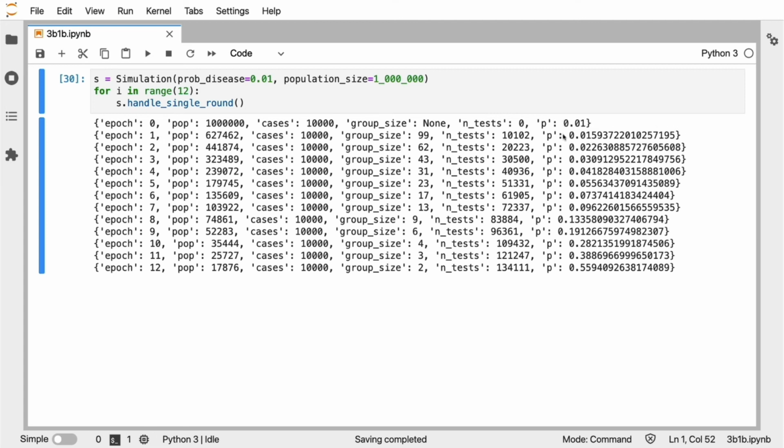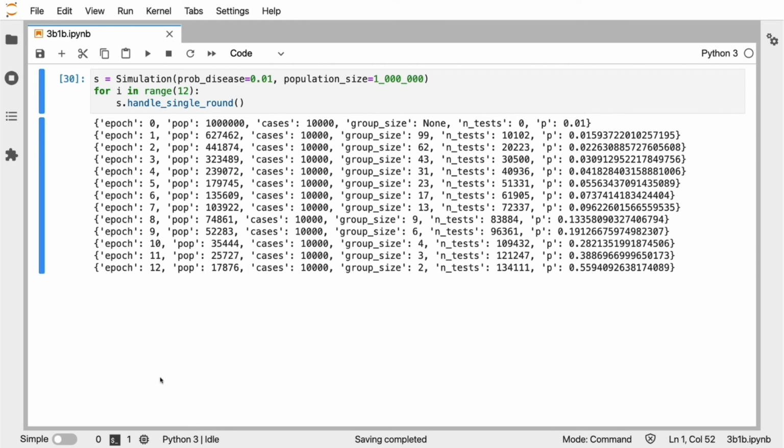And this process just repeats, and repeats. We use the probability here to get a new group size. Again, people can go home, which in turn means we get a new probability value, which again means that we can update the group size. And we keep doing this, until at the end we have a couple of tests that we've performed, and we have a much smaller population. But because the number of cases is still the same, the probability just skyrockets, and at some point we could say, well, let's just test everyone here.